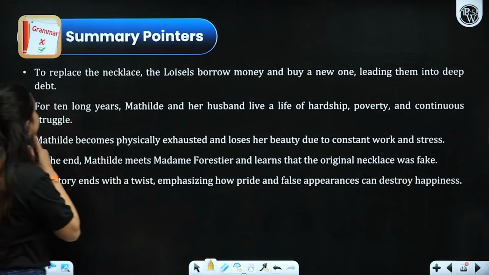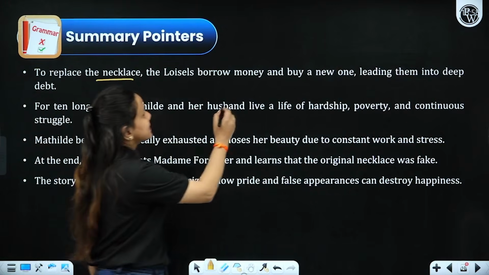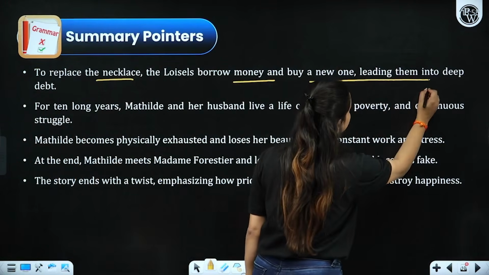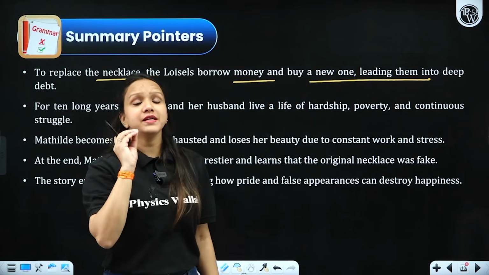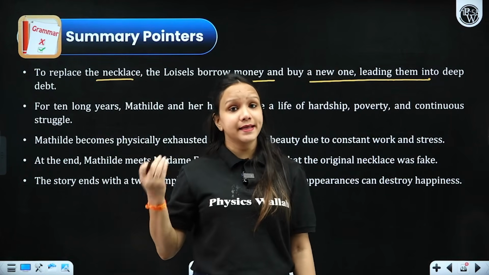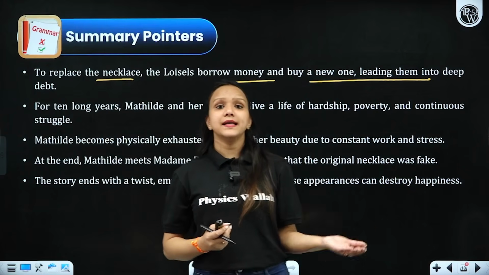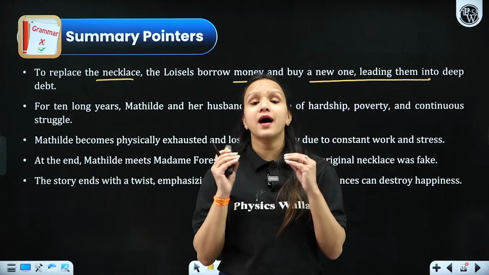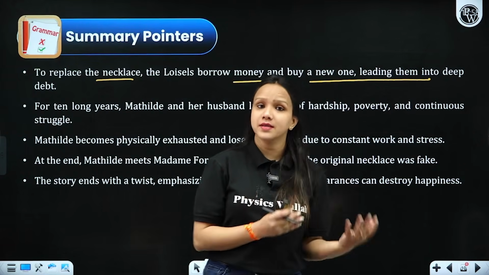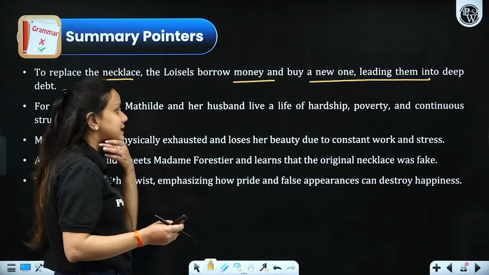Now, looking further, to replace the necklace, the Loisels borrow money and buy a new one. You already know that he had 18,000 francs that he inherited from his family property. So, he had to spend that amount, right? And besides that, he had to take a high interest loan in order to repay the debt that they took for buying another necklace, right?